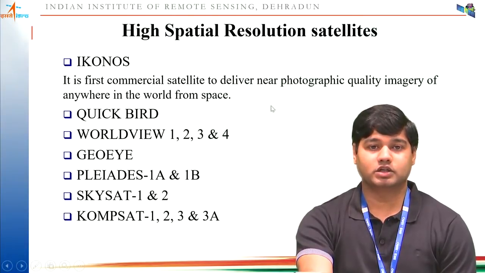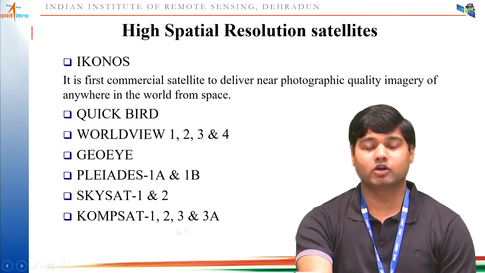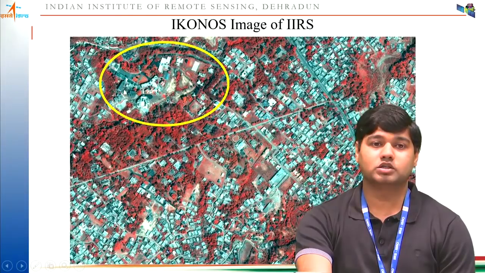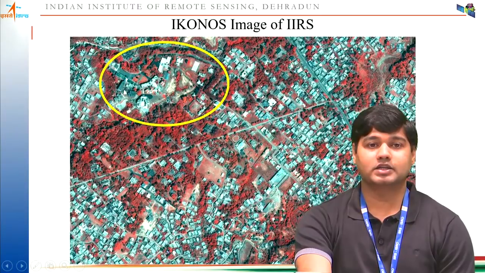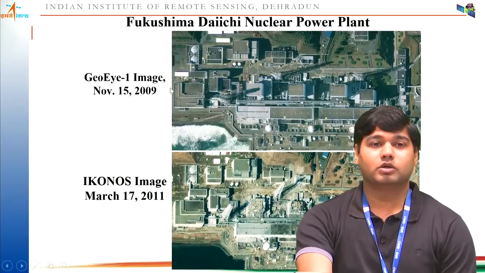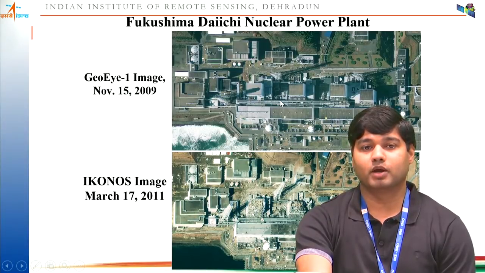Now coming to the other high spatial resolution satellites of different countries. So IKONOS, QuickBird, WorldView series, GeoEye, Pleiades, SkySat and KOMPSAT series from Korea are a few of the satellites which I am going to show to you. So this is one of the IKONOS images, fused of 4 meter and 1 meter. So this is our IARI campus. So you can see the individual buildings very clearly, and even the trees are coming very clearly in this particular image.